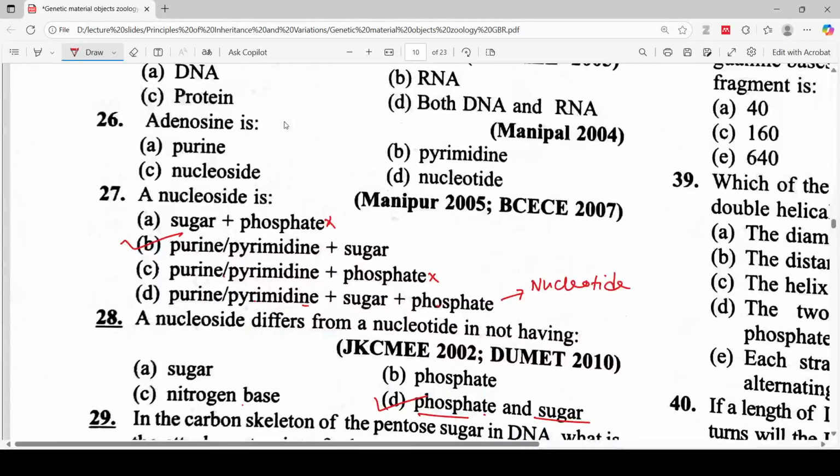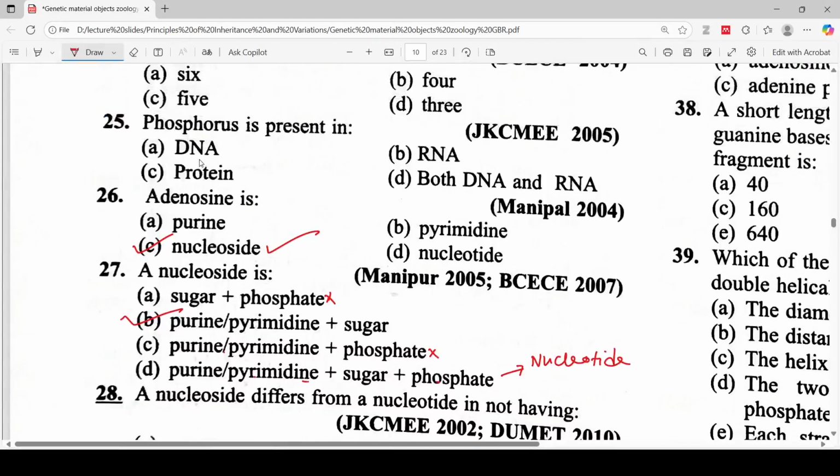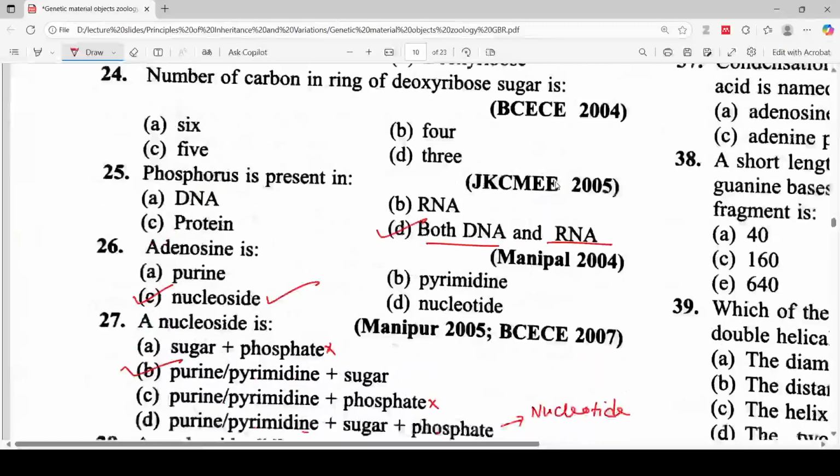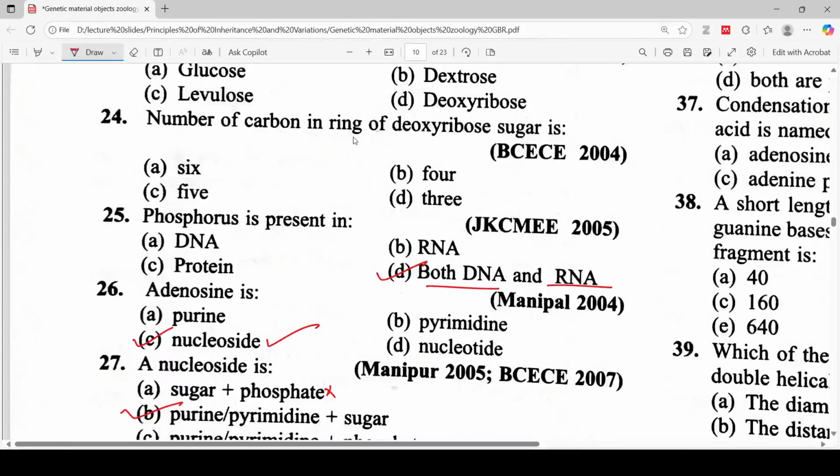So let's move to the next: adenosine is a purine nucleoside and pyrimidine or nucleotide. So the correct answer for this question definitely will be nucleoside. Let's move. Phosphorus is present in DNA, protein, RNA. Both RNA and DNA will be the correct answer for this question. Number of carbon in the ring of deoxyribose sugar. It will definitely be a pentose sugar. That's why it is pentose sugar.